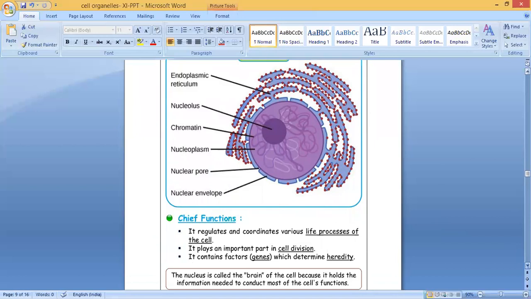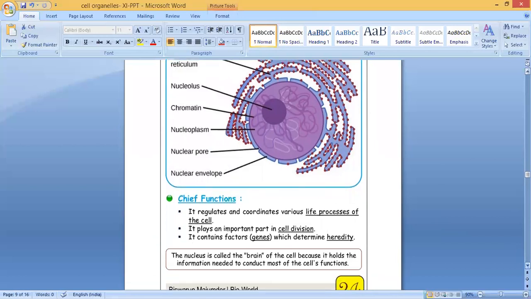Then what are the main functions of the nucleus? It regulates and coordinates various life processes of the cell. It plays an important part in cell division. So main cells will divide. So this nucleus plays an important part in cell division. It contains factors like genes which determine heredity. So we told here chromosomes. Okay, the chromosomes contain genes which determine what?